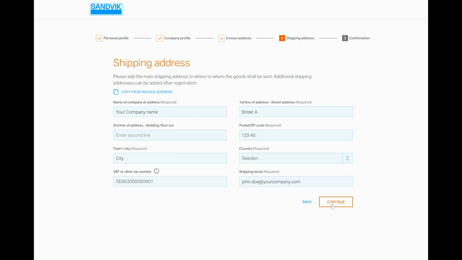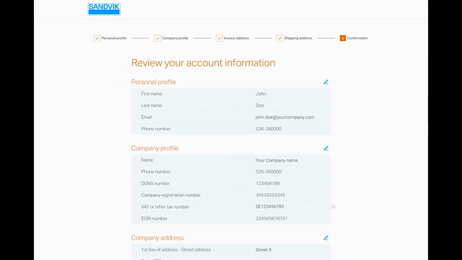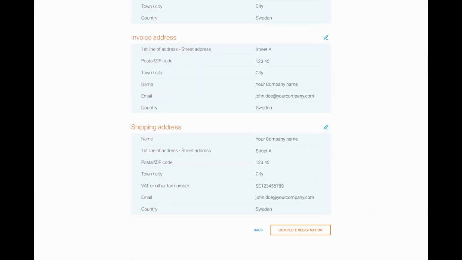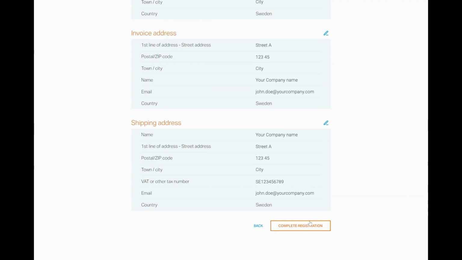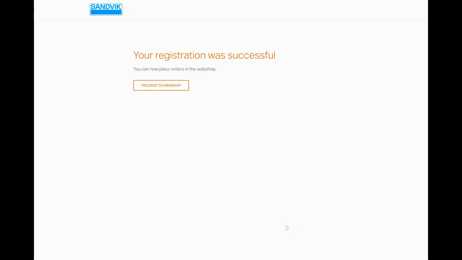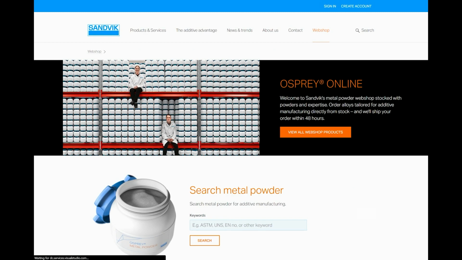The last and final step in the registration process is the confirmation. Make sure all of your information is correct and click the pen icon to make any changes. Once you're happy with the information, scroll down and hit Complete Registration. When you register a company for the first time, we perform a screening in line with the Sandvik Group compliance directives. When this is completed, you'll receive a confirmation email announcing that your account is ready for use.